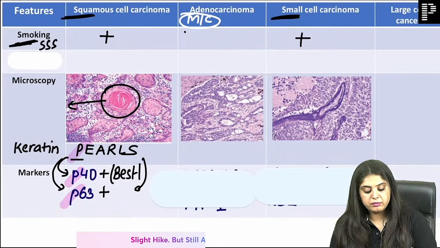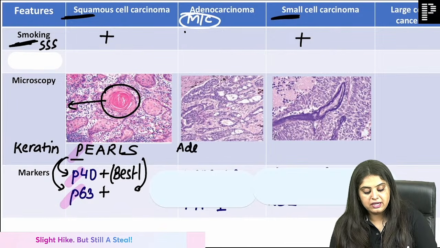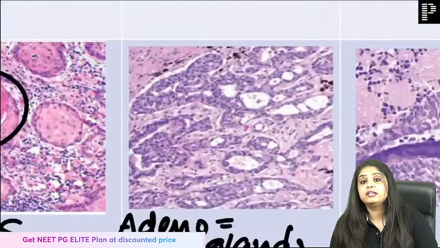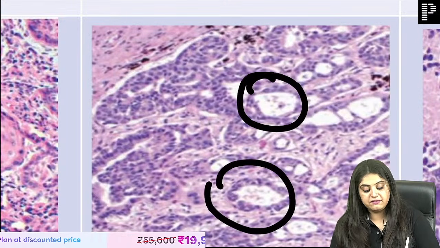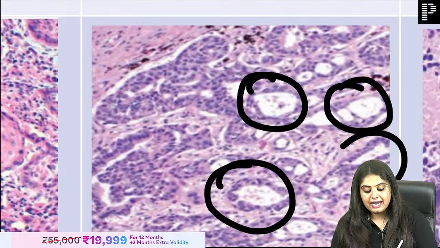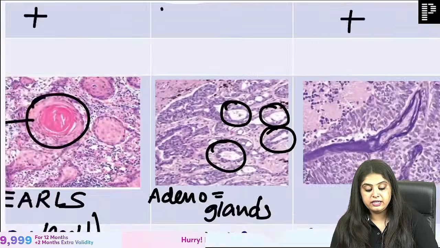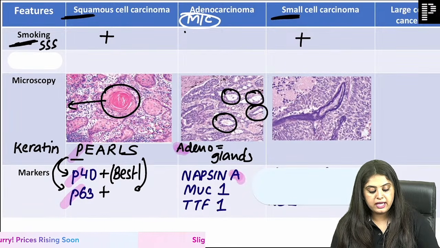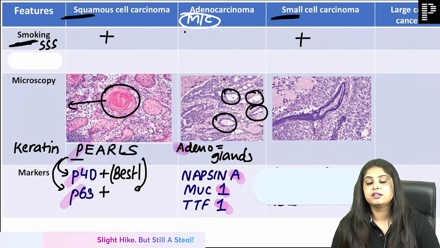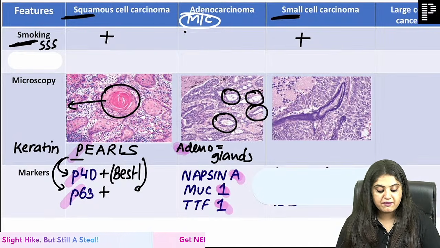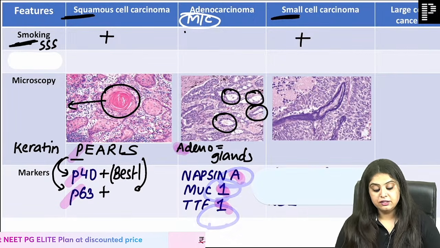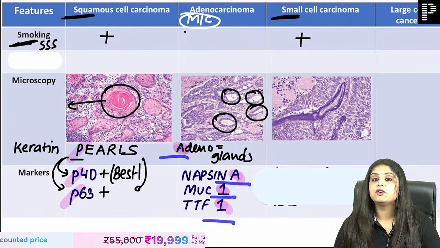I think everyone knows by now that the word adeno refers to glands. Did I tell all of you that glands will be empty? So please zoom in and see. You will see round glands and they will be all empty inside. That is the glands. And now for adenocarcinoma, A for adeno. The markers are going to be all A and 1 markers. A is the first alphabet, right? So we have napsin A, we have TTF1, we have MUC1. So all A and 1 for adeno.